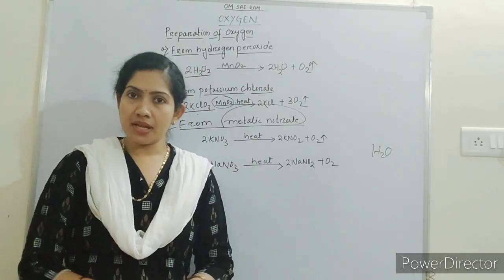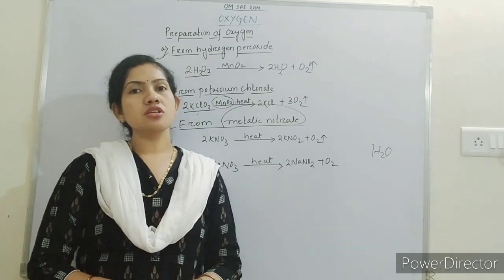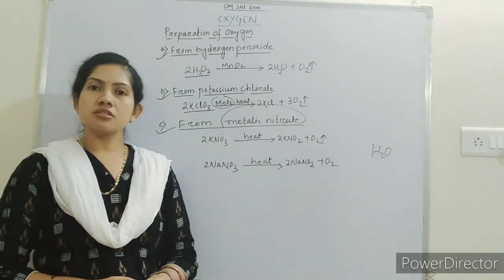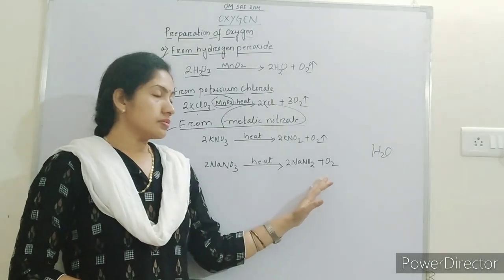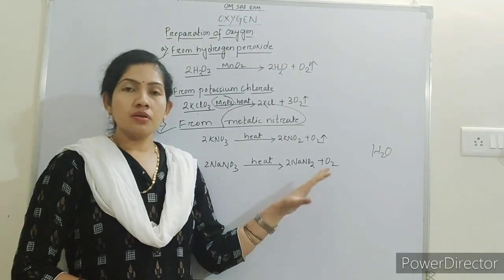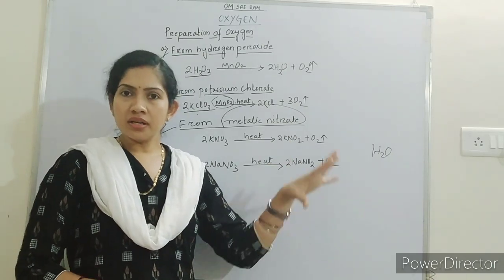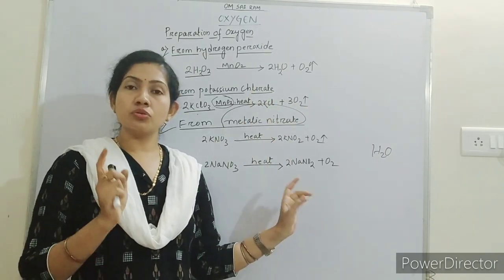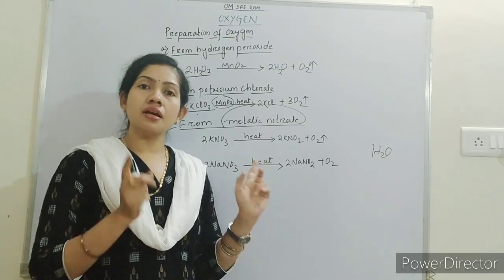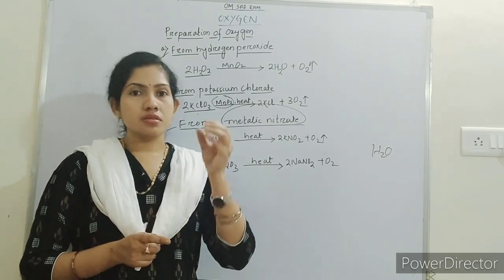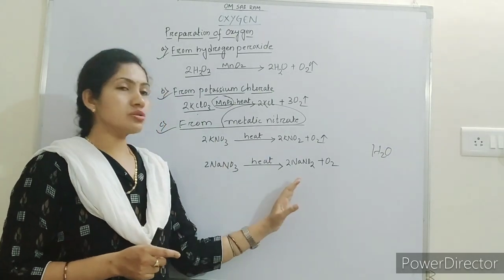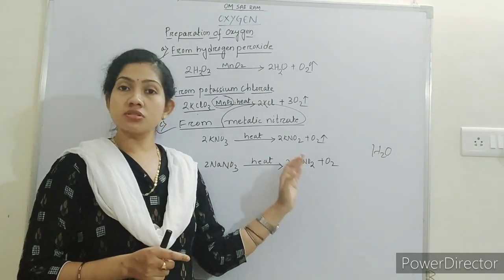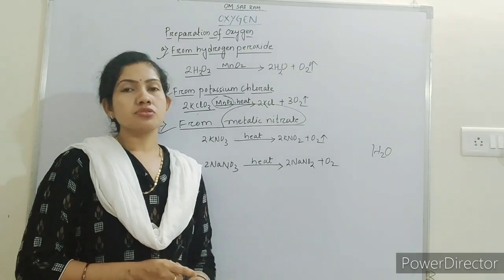That was the laboratory preparation of oxygen. In the next class, we will discuss some of the properties of oxygen. Got it? So these are all very important. About nitrogen we have completed, and this one is for oxygen. Those who have not seen the nitrogen cycle till now, just go through it. That is a very important topic. This is also very important, preparation of oxygen in the laboratory. So just keep revising.